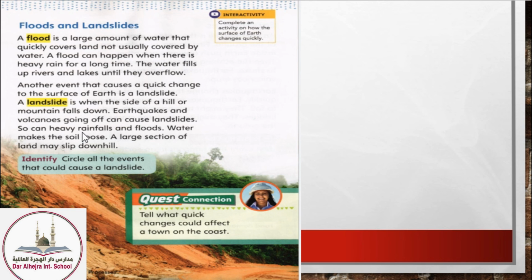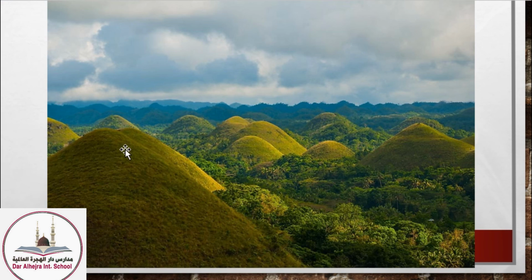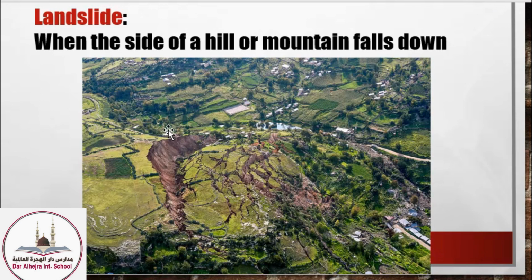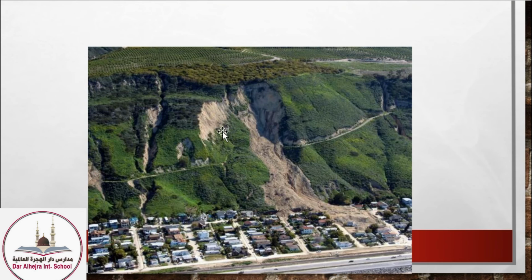Why does the flood or heavy rain cause a landslide? If the water falls on the side of the mountain or the hill for very long. As you can see, this hill is solid and tight. The side of the hill is very solid. And as you can see, when the water falls down on it, it makes this side of the hill loose. So it falls down. It's not very tight as it was. It becomes loose, so it falls down.